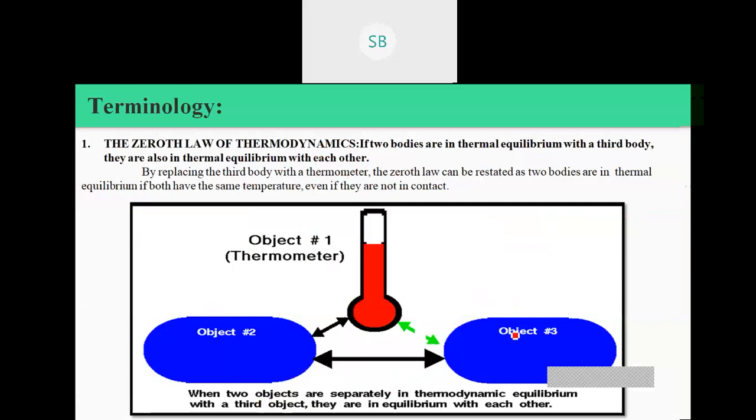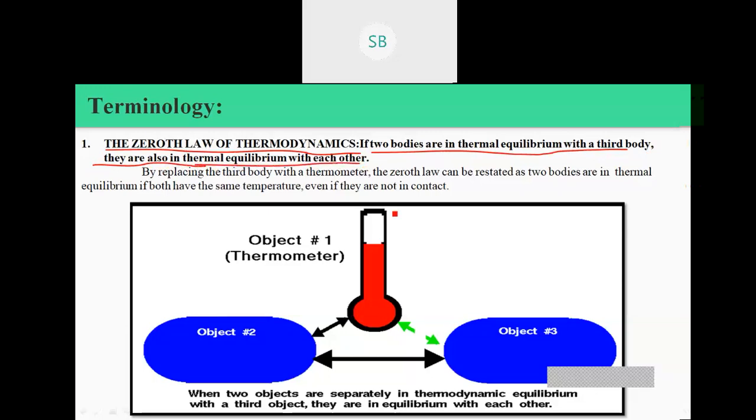The next concept is the zeroth law of thermodynamics. It states that if two bodies are in thermal equilibrium with a third body, then both bodies are also in thermal equilibrium with each other. We already saw what is meant by thermal equilibrium: temperature is the same.